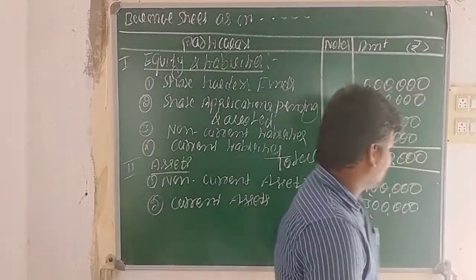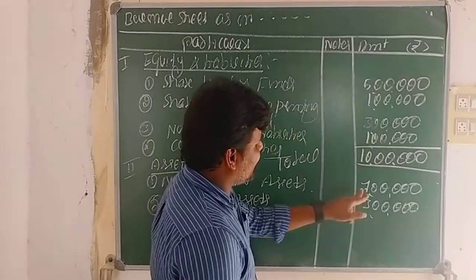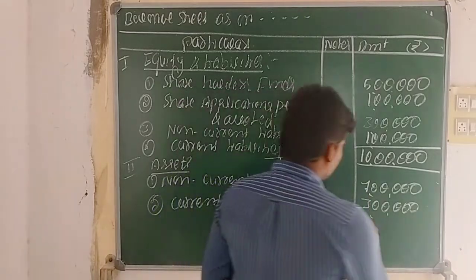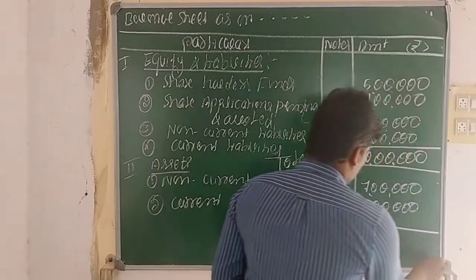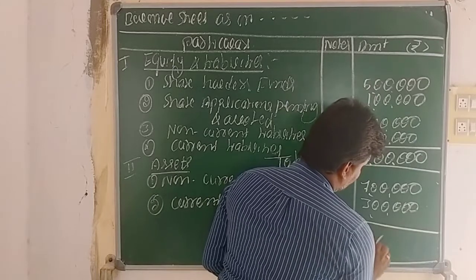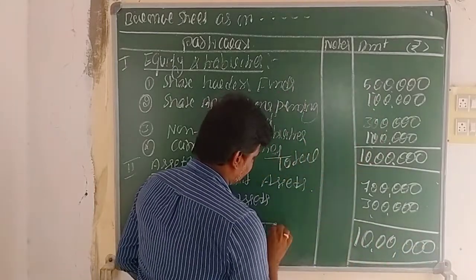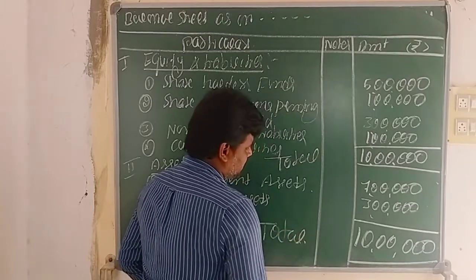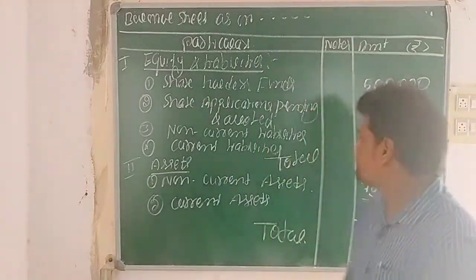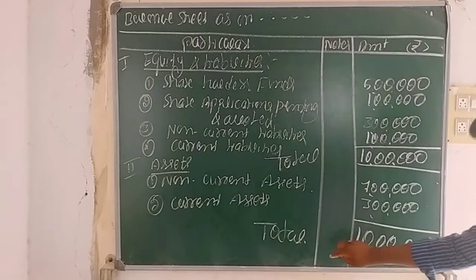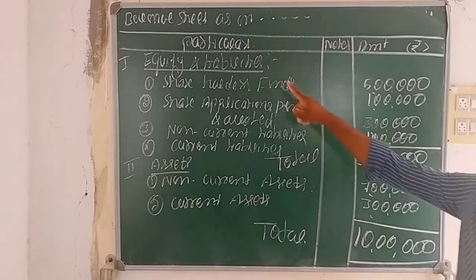Now we need to make the total balance of assets: 7 lakhs plus 3 lakhs, total 10 lakhs. Always, assets equal liabilities plus capital.